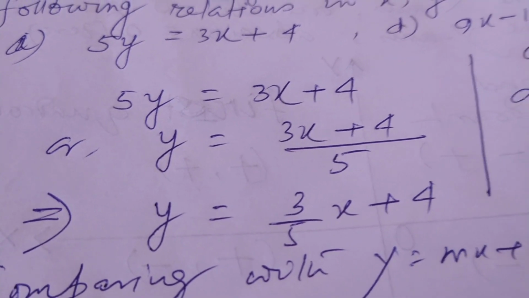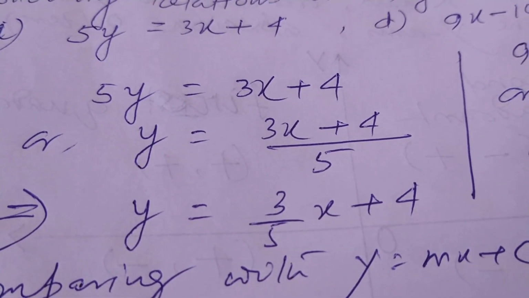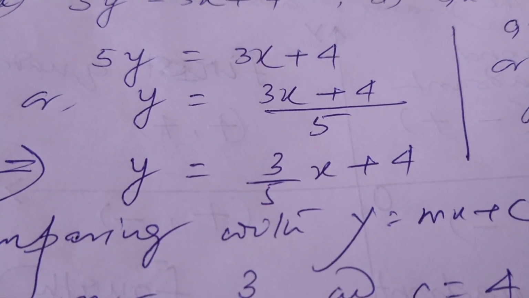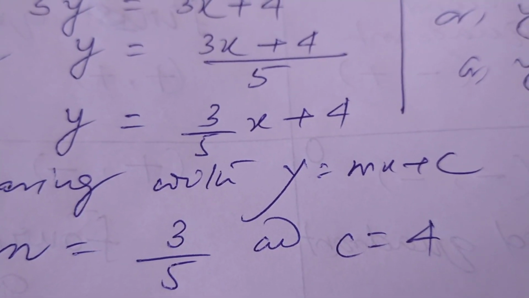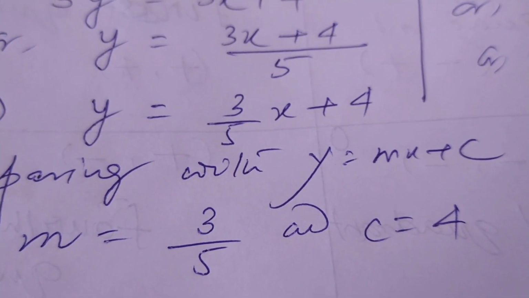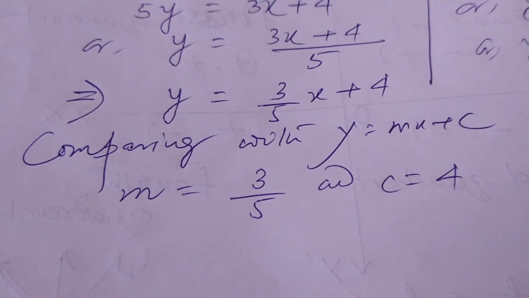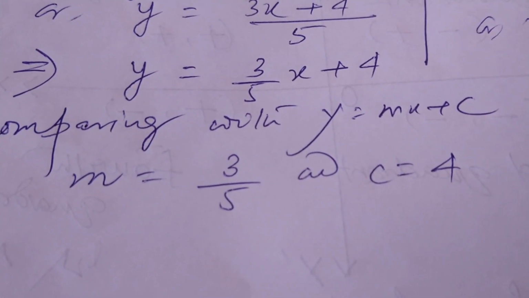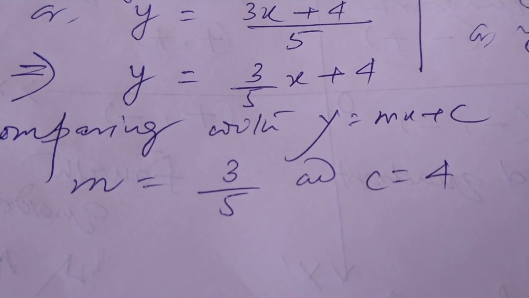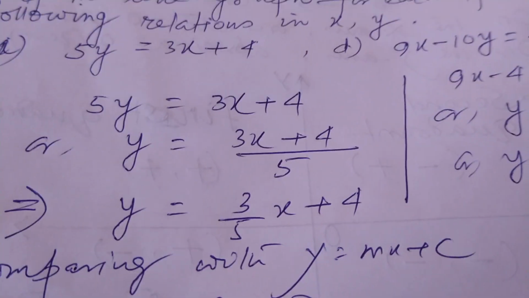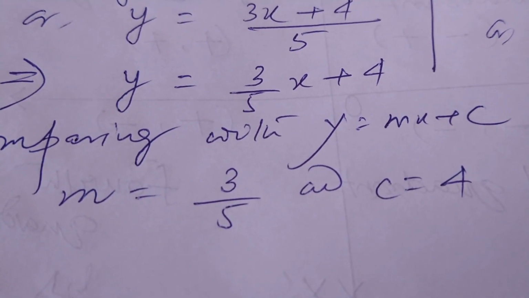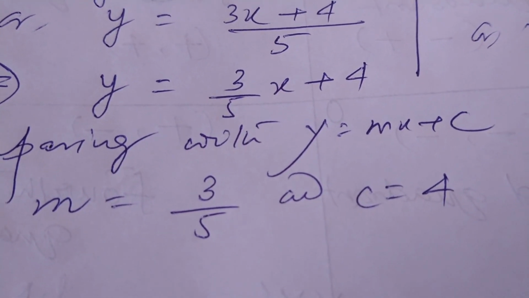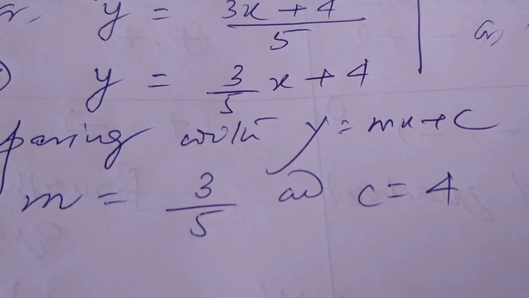Dividing by 5, y equals 3 by 5 x plus 4. Now if we compare with mx plus c, we get m equals 3 by 5 and c equals 4. So the slope is 3 by 5 and the y-intercept c equals 4.